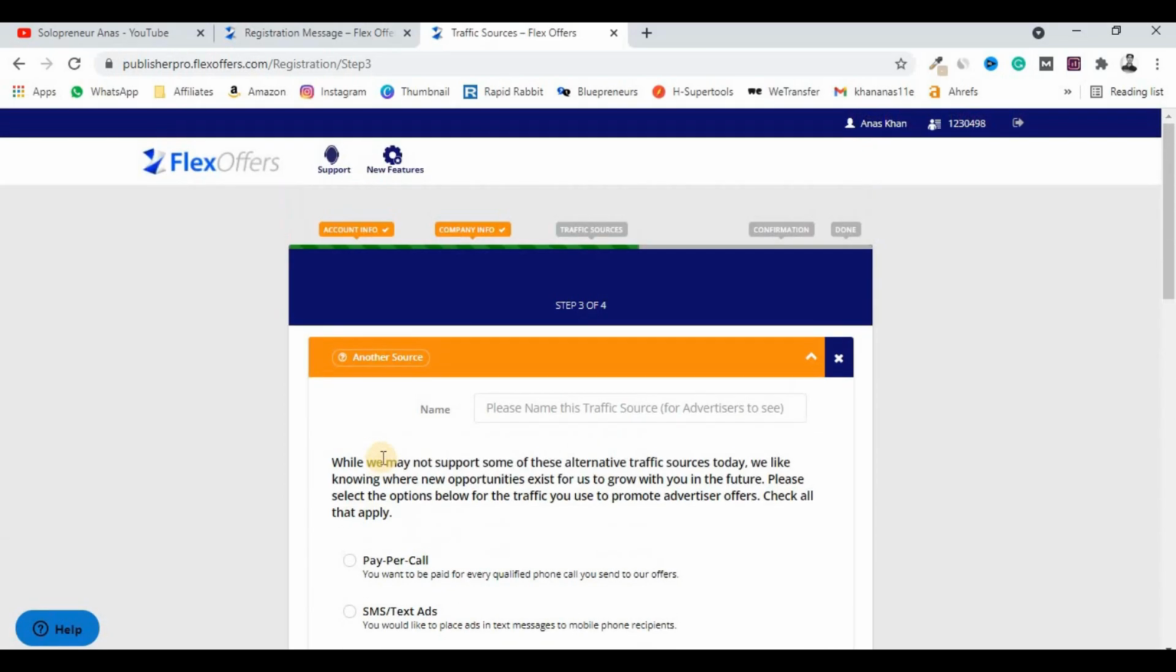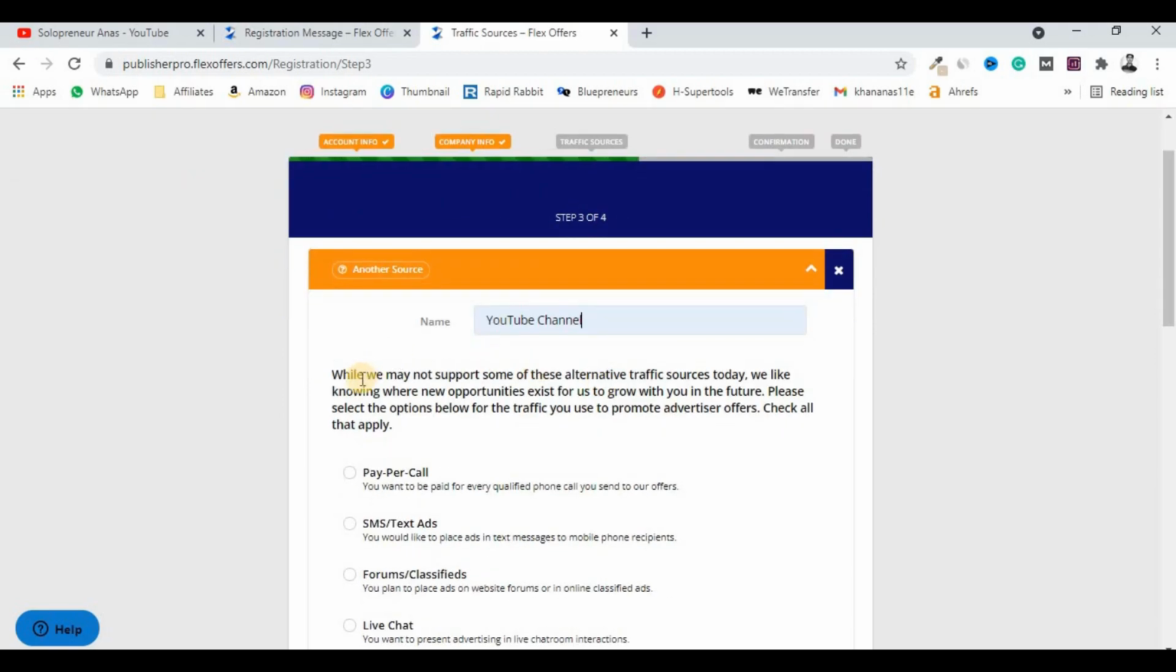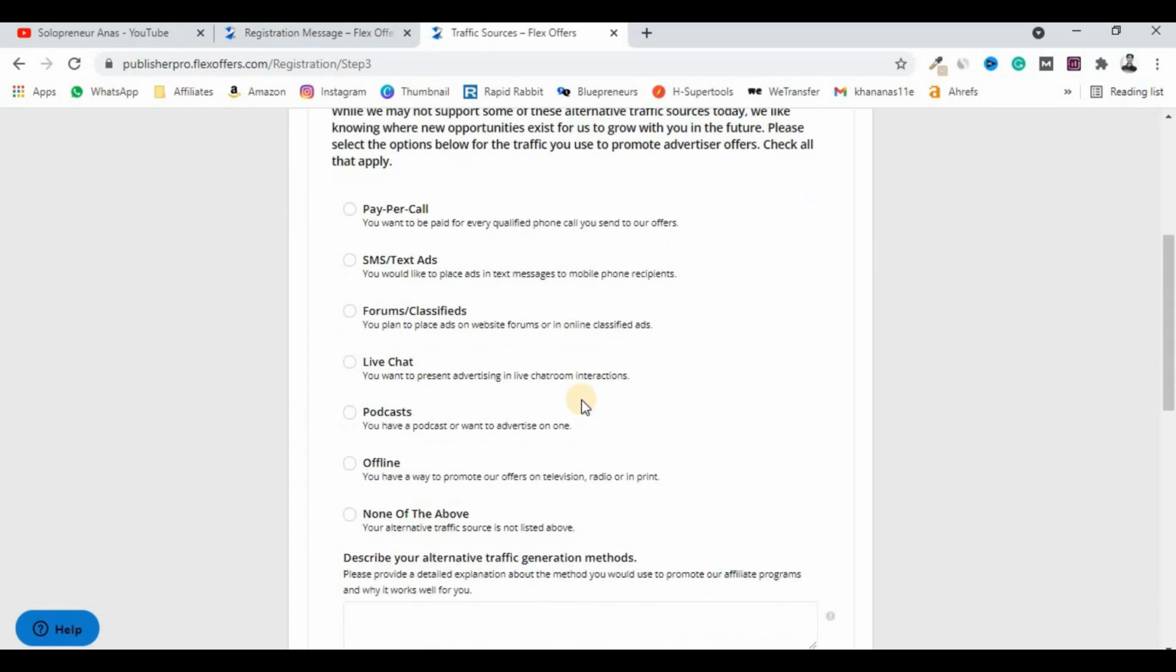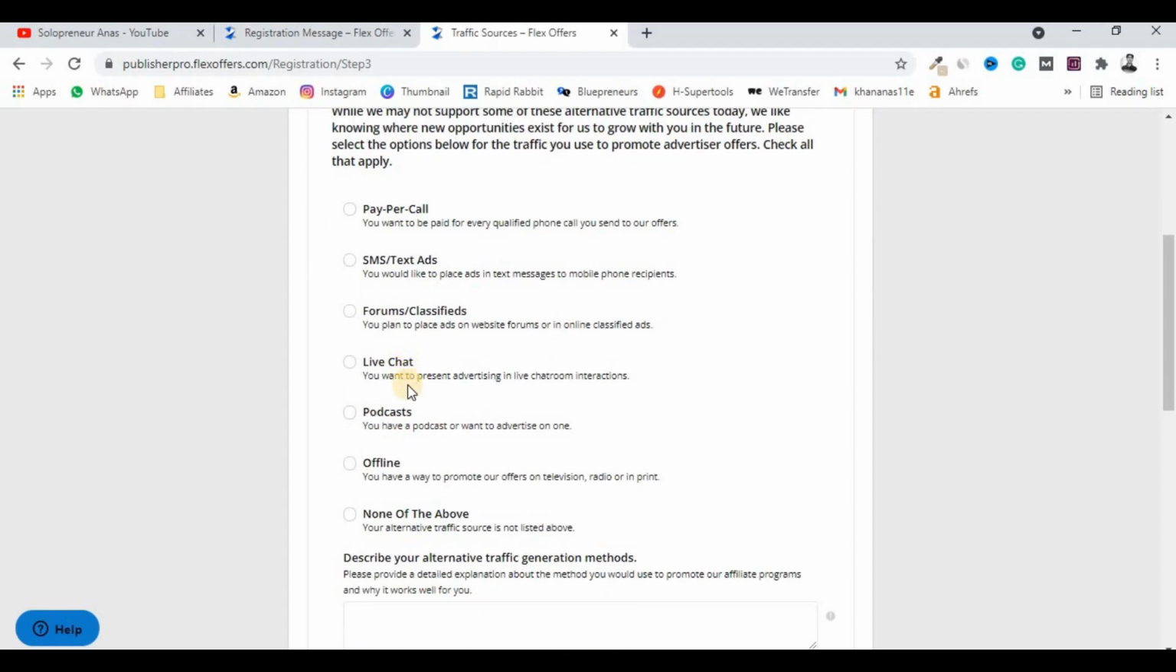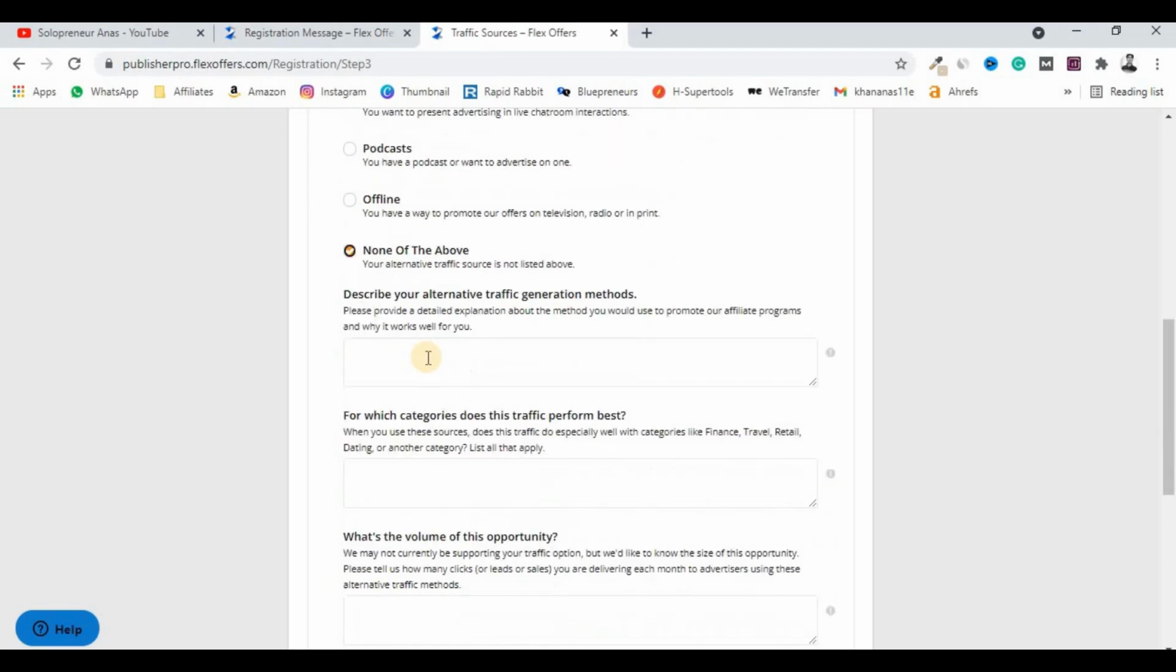Now as you can see, you have to provide some more information, like a name. Please name this traffic source. I want to name it YouTube channel, this would work fine for me. Now while we may not support some of these alternate traffic sources today, we like knowing where new opportunities exist. So you have to choose the type of the source you are applying from, like paid call, SMS, live chat, podcast. In this case, I would like to go with the option none of the above, and describe your alternative traffic generation methods.